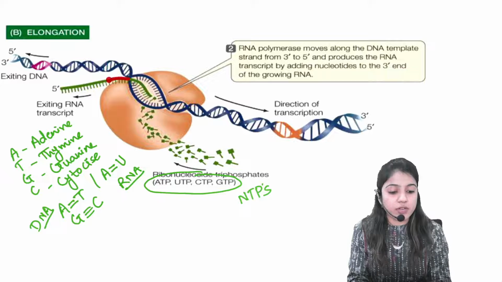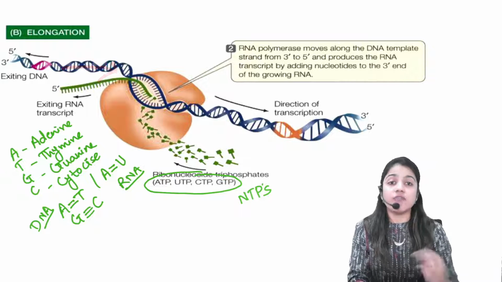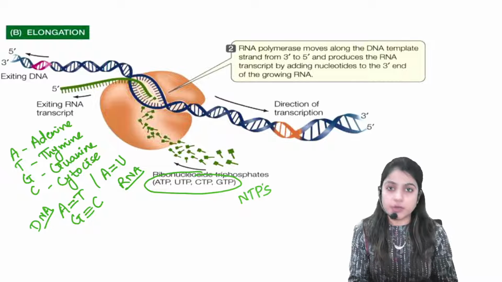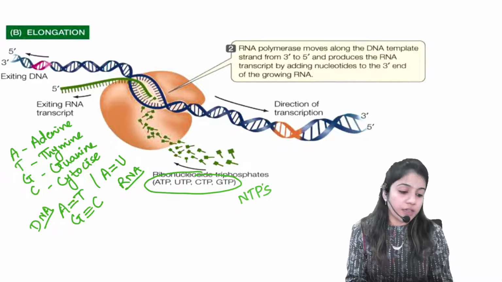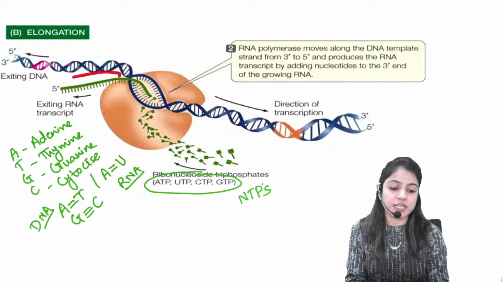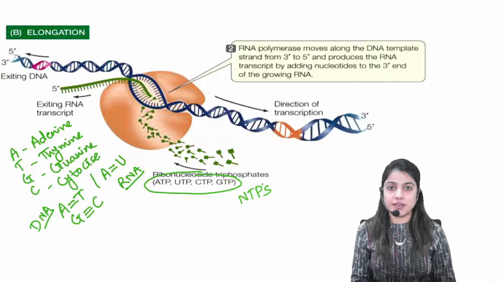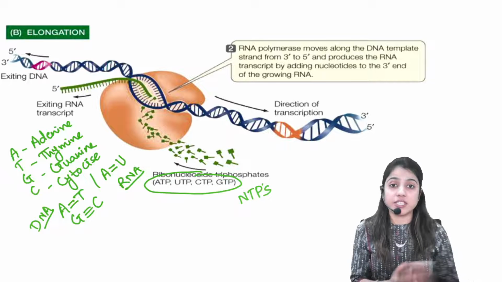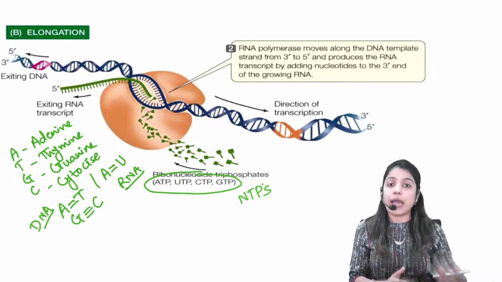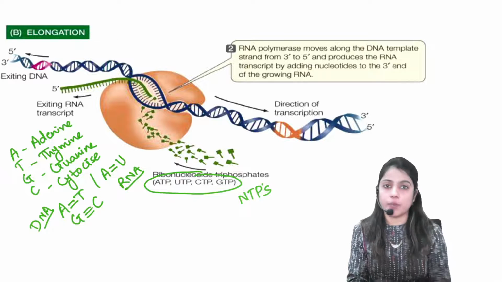Simultaneously, the older formed RNA is being released into the matrix, and the previously unwound DNA will undergo coiling process. Fine. The forward DNA will undergo unwinding process and the previous DNA will undergo coiling process. Fine. This is the elongation process. Elongation happens till the termination region comes, till the stop point comes.